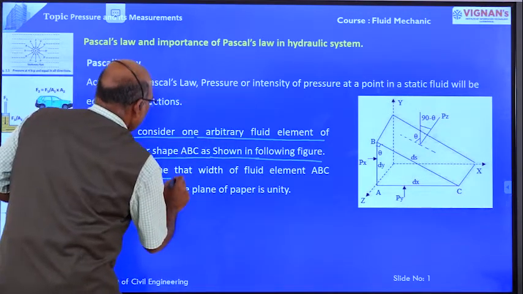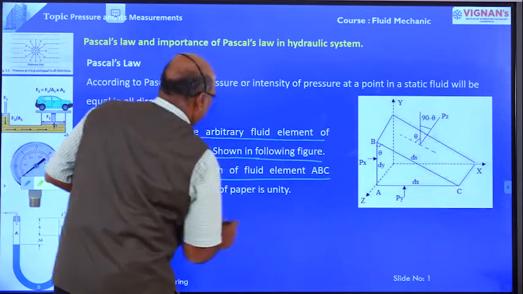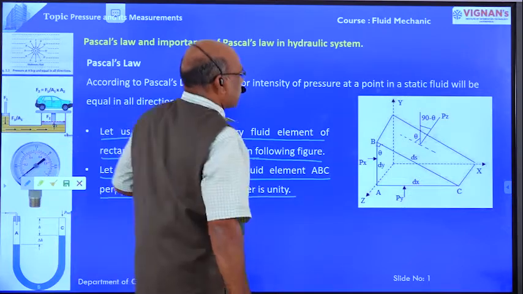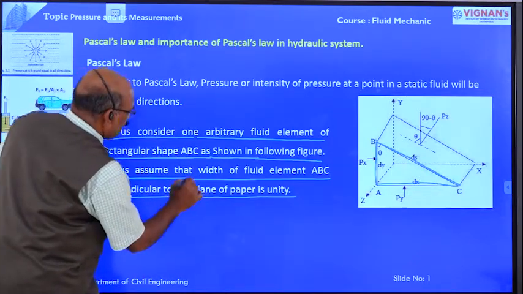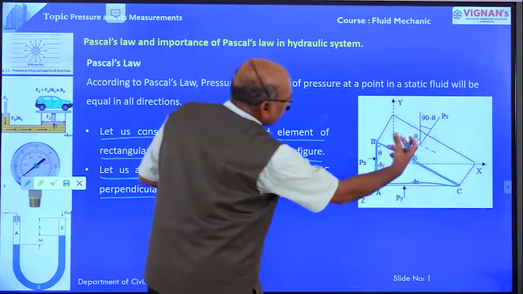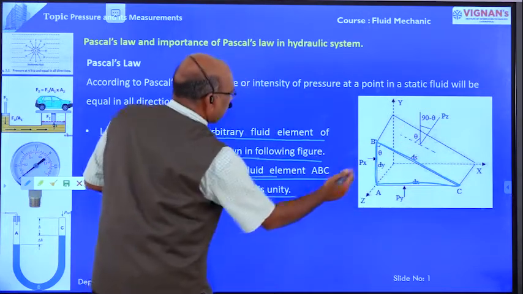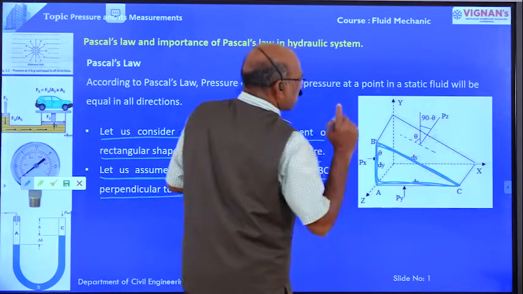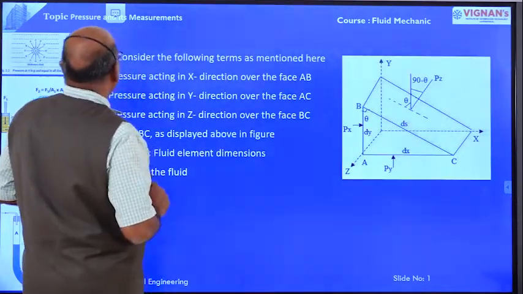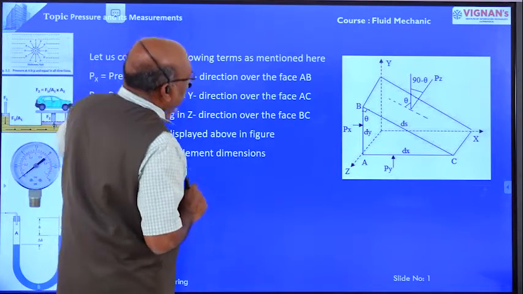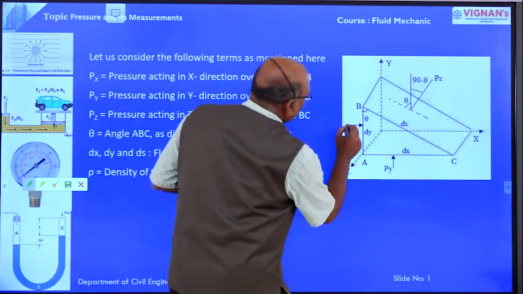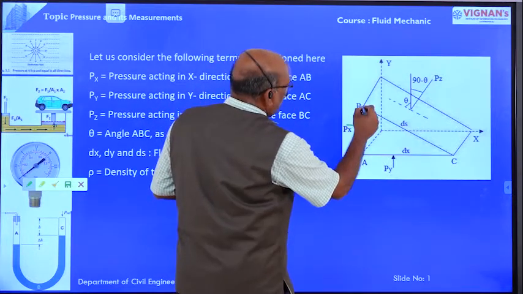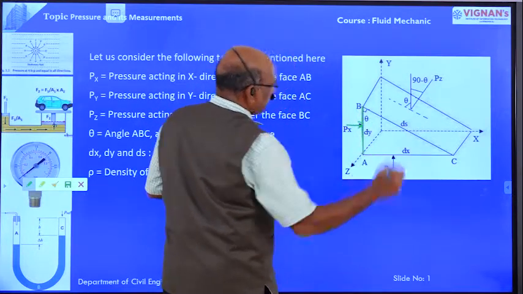Let us assume that the width of the fluid element ABC perpendicular to the plane of the paper is unit, that means equal to 1. Now let us consider the following terms. Px is the pressure acting in x direction on the face AB.